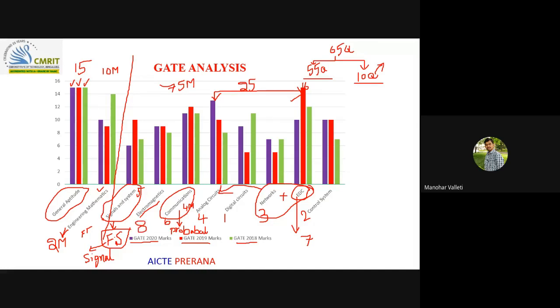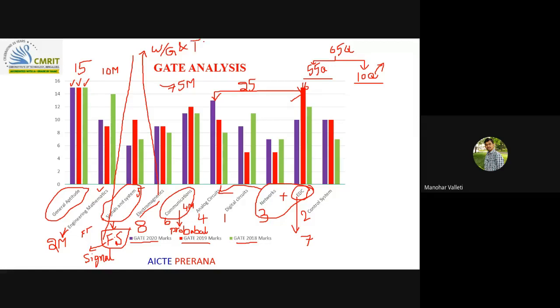The priorities I'm talking about are in view of core subjects, and that too in electromagnetics. In electromagnetics, you can cover waveguides and transmission lines. I feel these are very easy.